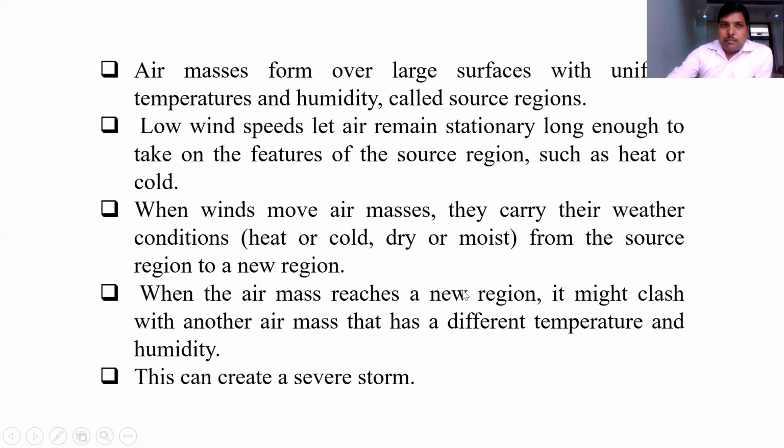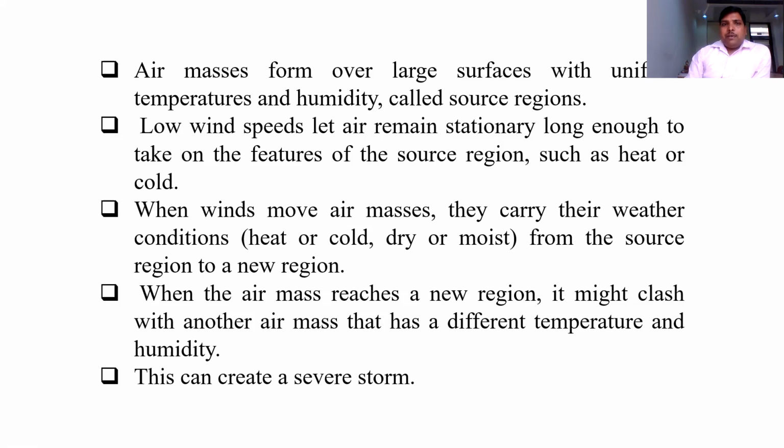So this is an air mass. You can see the air masses form over large surfaces with uniform temperature and humidity. So whatever air masses are there, they have two properties: uniform temperature as well as humidity.